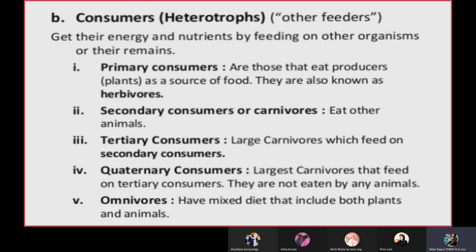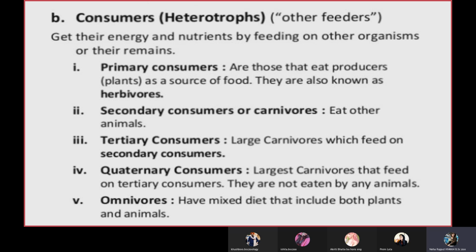Next is consumers. Consumers are also known as heterotrophs because they are not able to prepare their own food, and they have to depend on the plants or on the phytoplanktons, or we can say the seafood, to obtain their energy. Consumers are subdivided into primary consumers, secondary consumers, tertiary, quaternary, and omnivores.